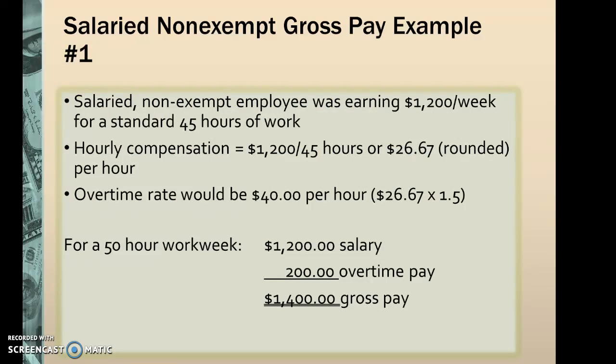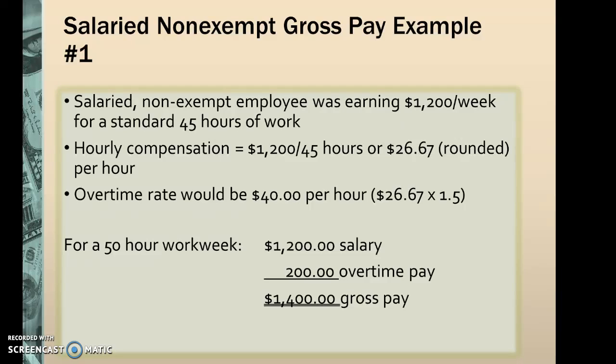In this first example, we have a salary non-exempt employee who is earning $1,200 per week for a standard 45-hour work week. So $1,200 divided by the number of hours they worked is $26.67 per hour. The overtime rate would be, remember that when you calculate overtime, $26.67 times rate and a half, so 1.5, equals $40 per hour.